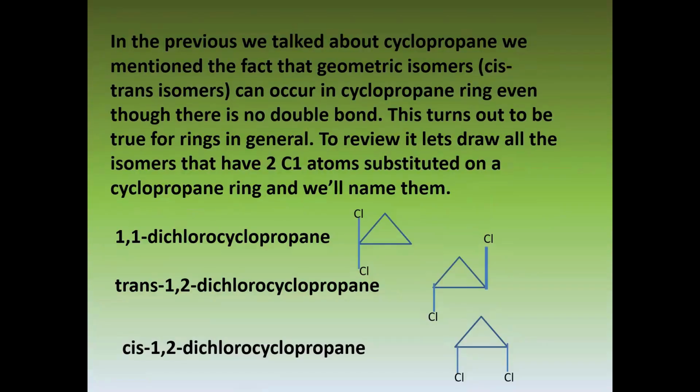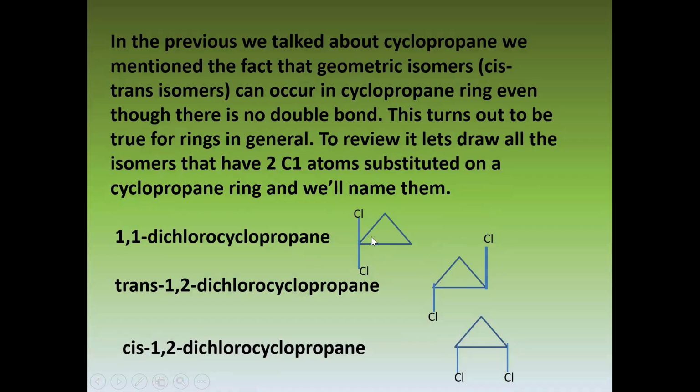Dear students, similarly, in a cyclic compound, there may also be optical isomerism, and we will see that in a further example. But here are some examples of geometric isomerism, which is also a type of stereoisomerism.